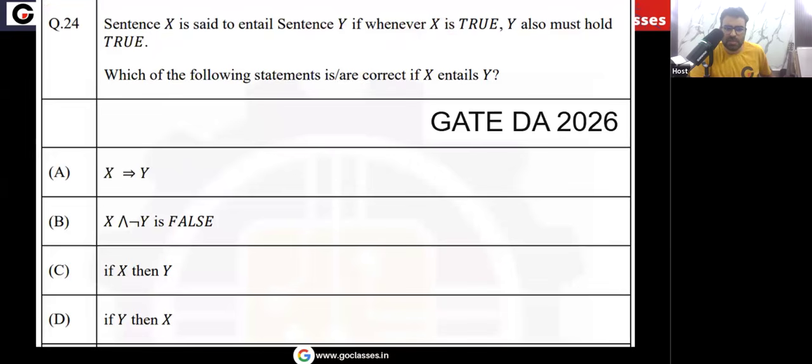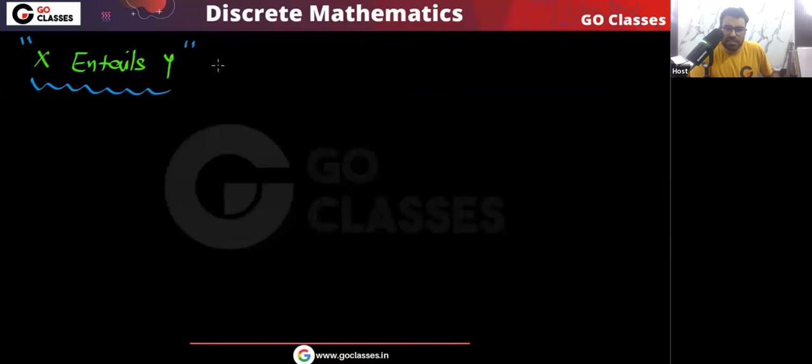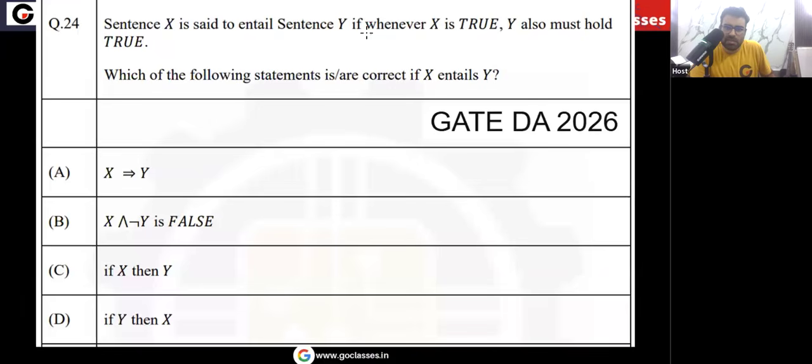X entails Y means it is basically the same as saying that X implies Y is true. Because whenever X is true, Y must hold true.